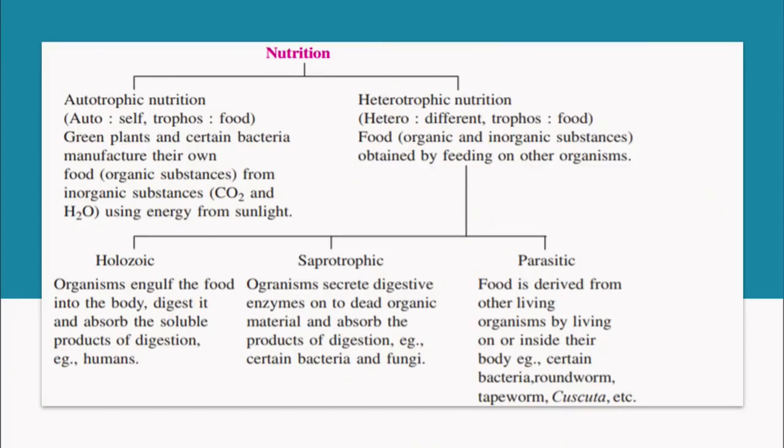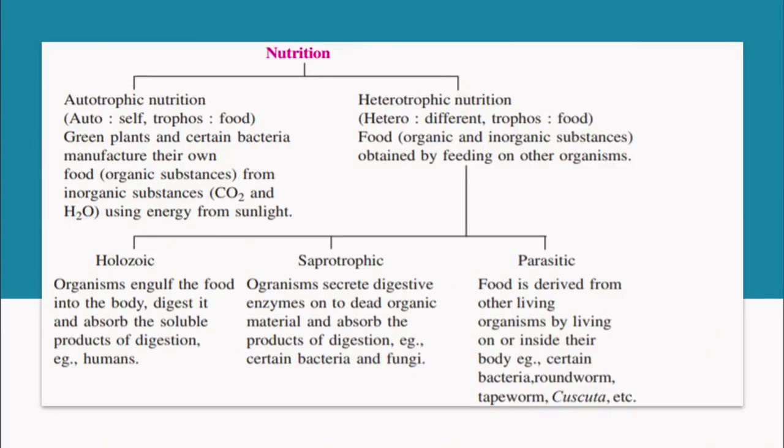Then saprophytes. Saprophytes are the organisms which depend on dead and decaying matter. We can say they are the ones who clean the earth. These organisms secrete digestive enzymes onto the dead organic material and absorb the products of digestion. Examples of saprophytes are the fungi and the bacteria.